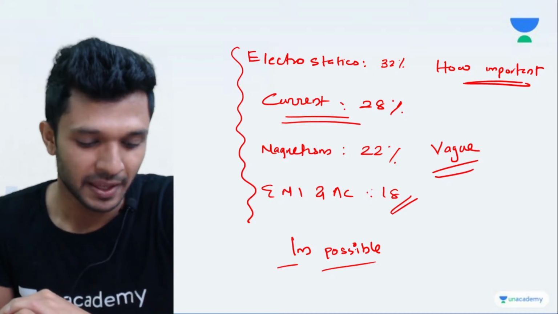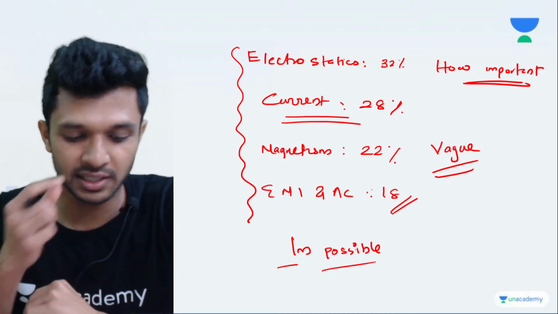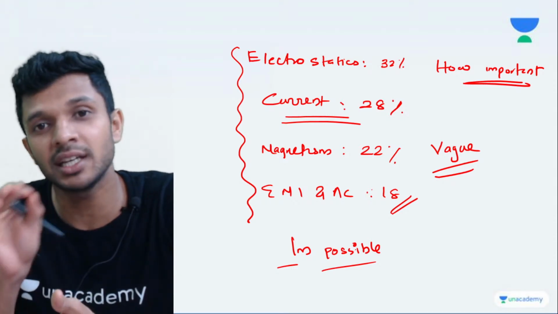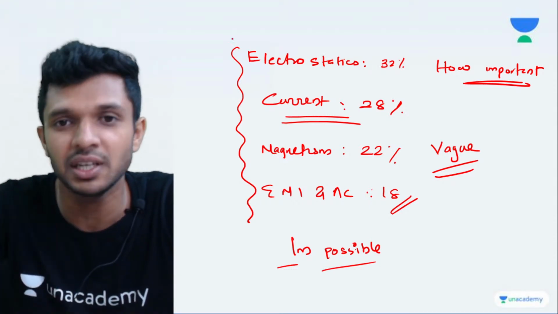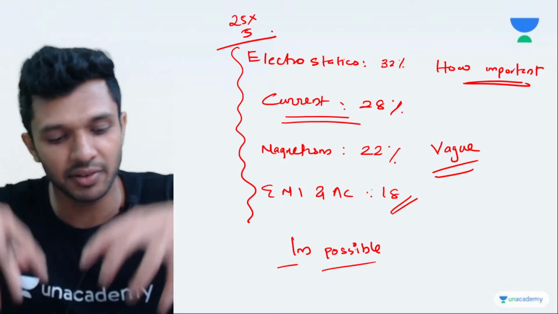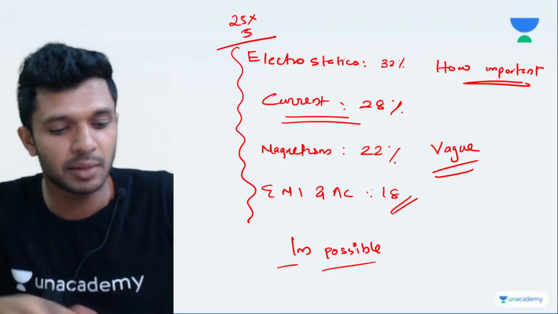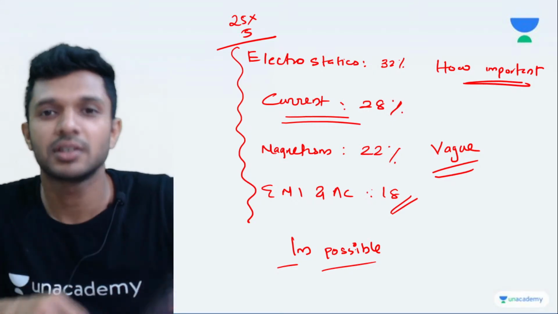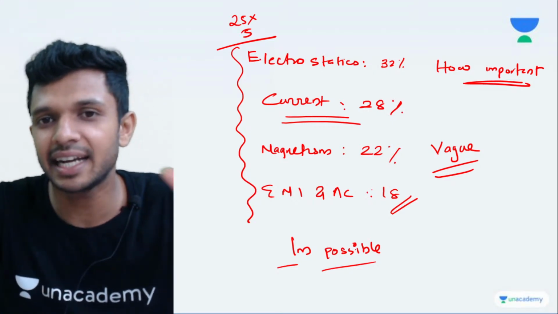Definitely. How to improve in numericals, right? Very simple. You have to keep on doing the numerical problems. Whenever there is a problem like 25 into 5, what every student nowadays does is take the mobile calculator, open it, type 25 into 5, and get 125. At that time you will get the answer.